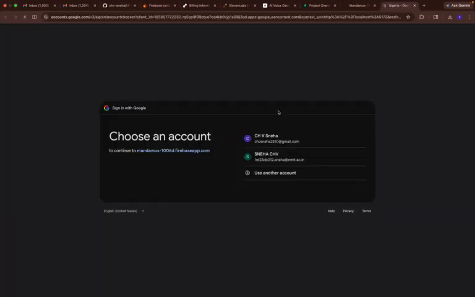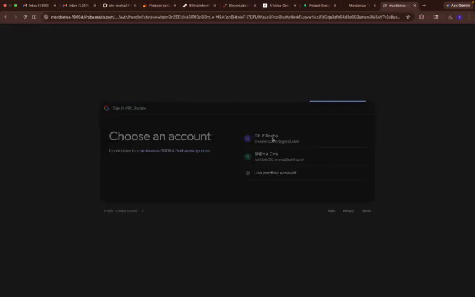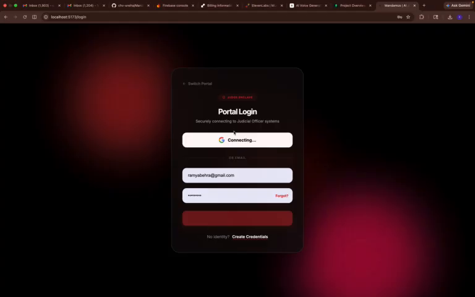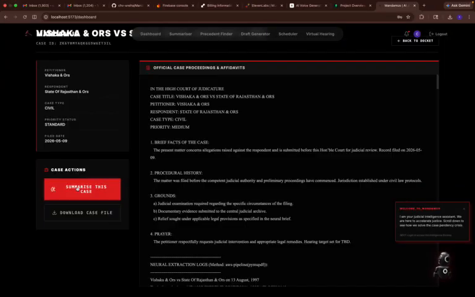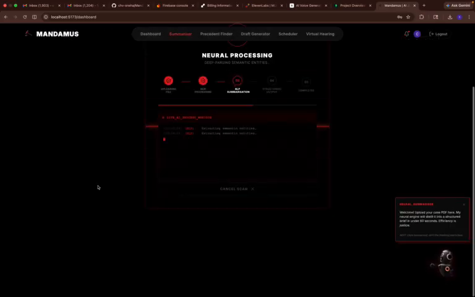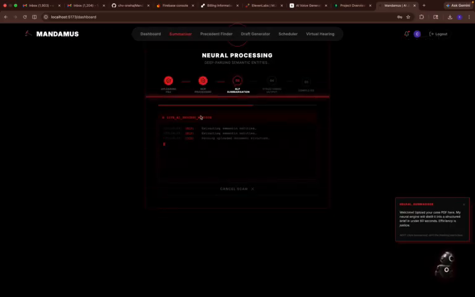The admin is the person who will distribute the cases to both judge and users, and the cases that are distributed by the admin will be visible in the judge dashboard. This is the judge dashboard where you can see all the cases that have been distributed by the admin that will have hearing today. This document is very huge. You click on summarize this case, the system will summarize that for you under 30 seconds, so that the judge can have an unbiased vision on this particular case.